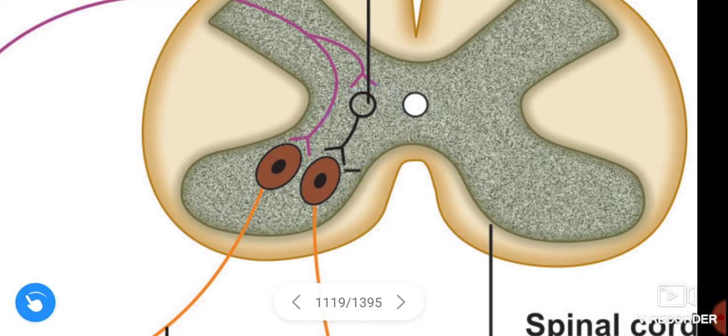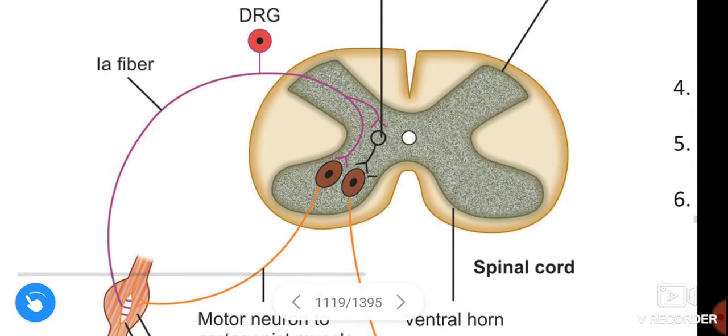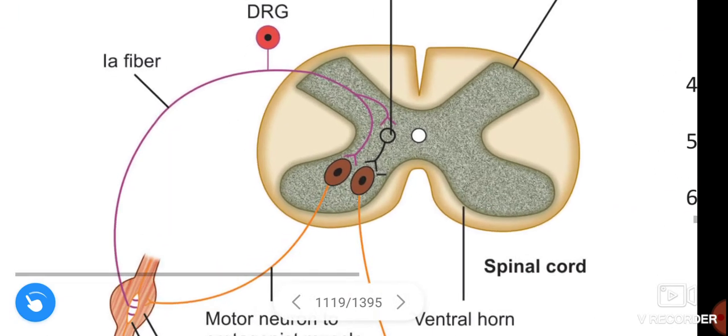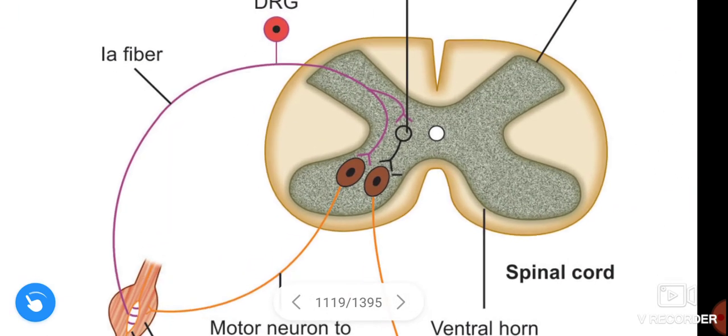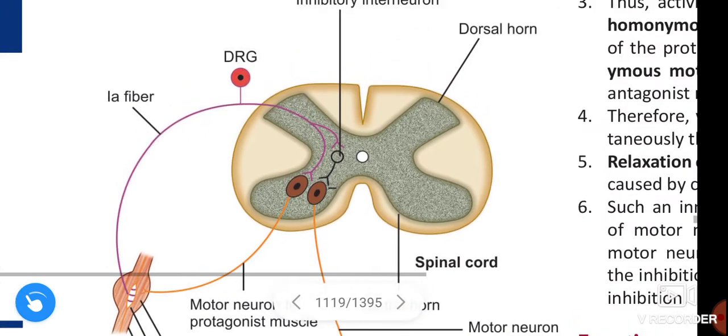This is inhibitory, so it is an inhibitory interneuron. This minus indicates the inhibition. So this second branch terminates on the heteronymous motor neuron via an inhibitory interneuron. That is about this figure.